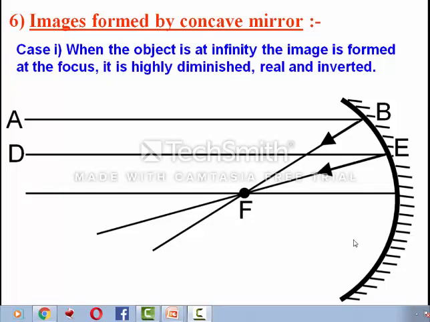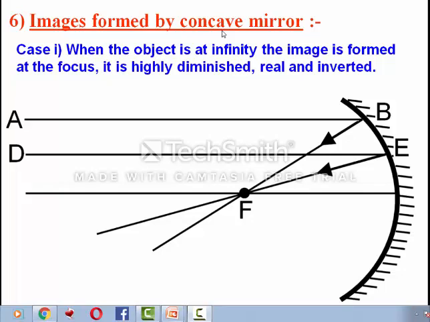And that's why, whenever we are talking about the concave mirror, the image formed will be real as well as virtual, but in the case of convex mirror, the image which will be formed will always be virtual only. So now in today's class we will see the image formed by the concave mirror, and in this there are 6 cases, means the object will be placed at different positions.